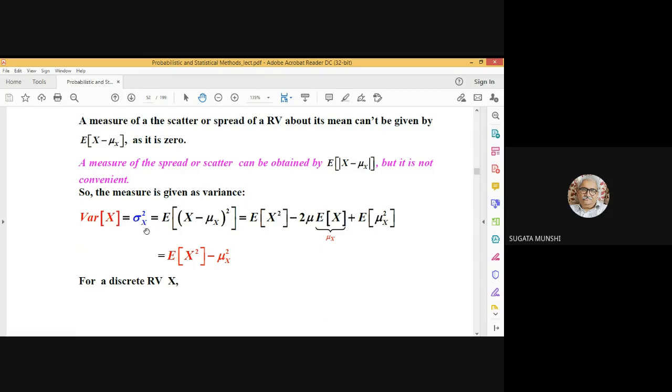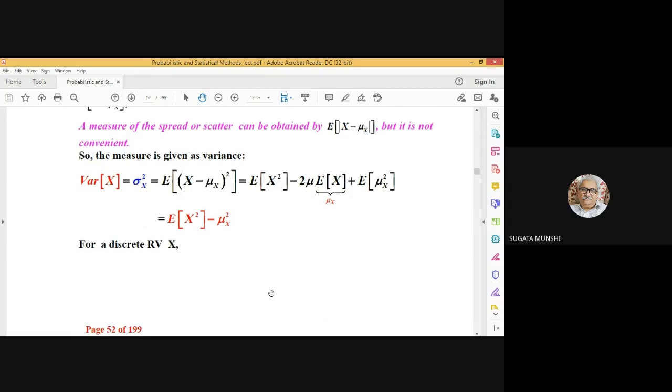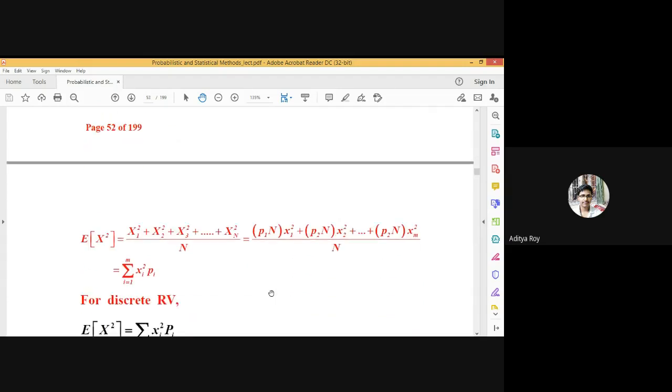So the variance of x, which is the mean square value of the centered random variable, is equal to the mean square value of x minus the square of the mean value of x. Here it will be mu x, this one. Centered.